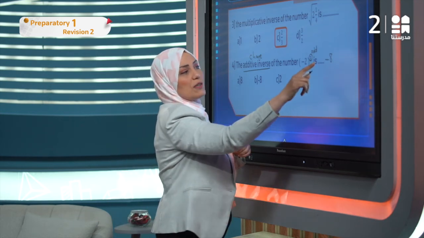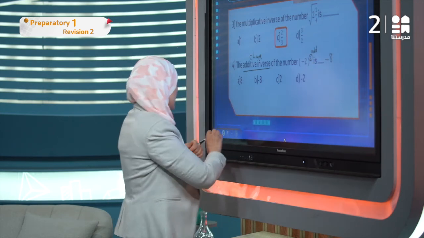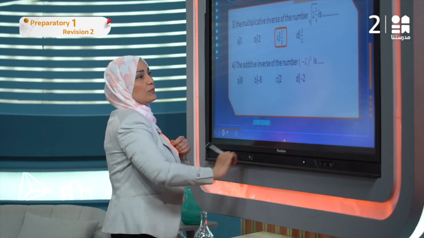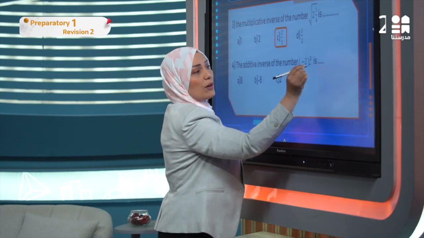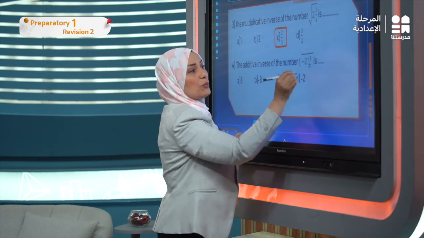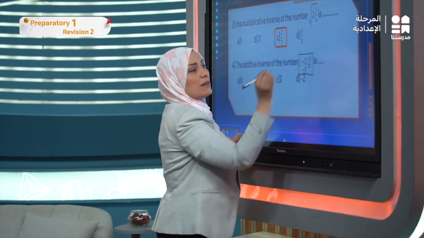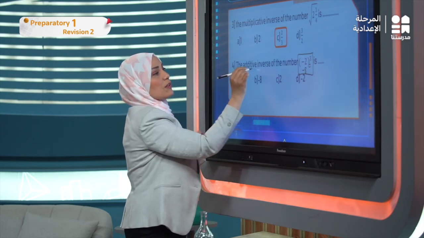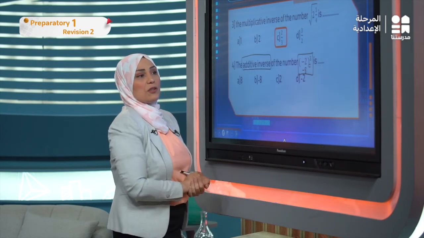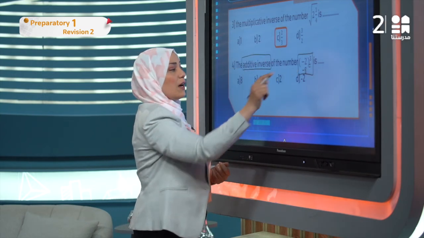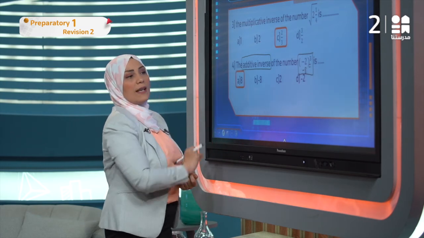Change the sign of this value. So we have 2 steps. I need you to focus with me about it. The first step, I'm going to write the value of this number, which is -8. The second step, answer the question. The additive inverse, we have to change the sign, so the answer is 8.